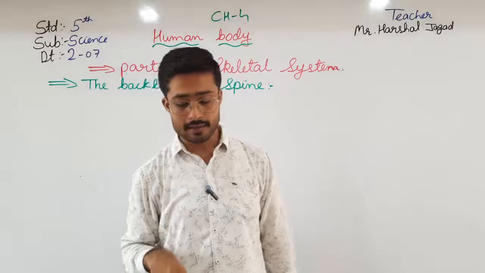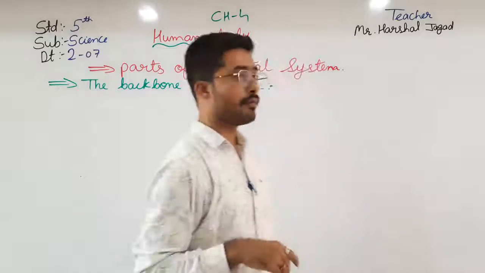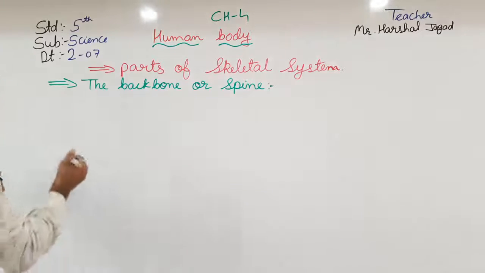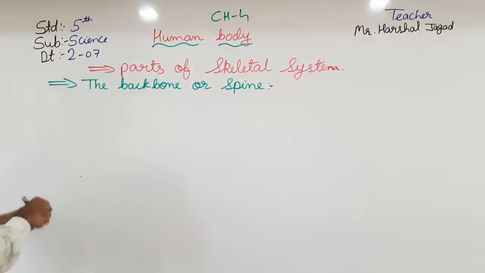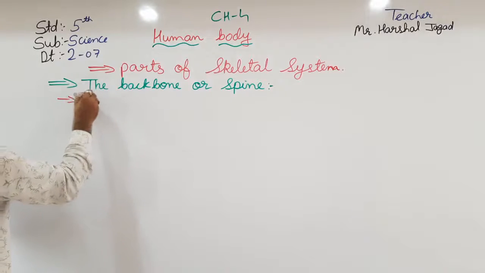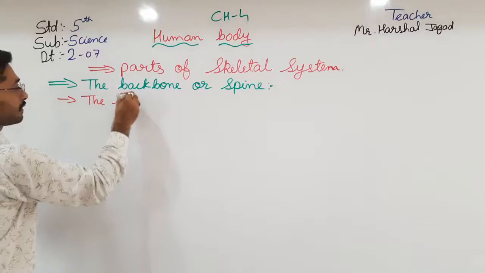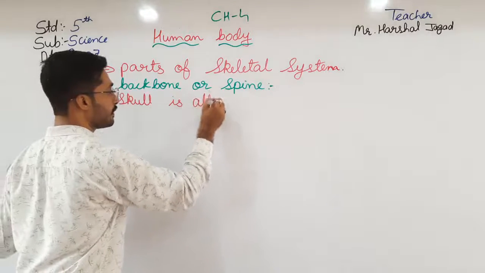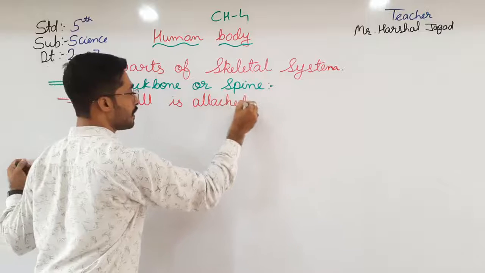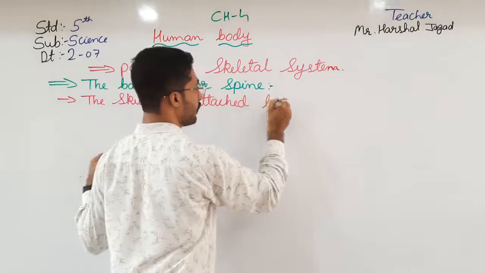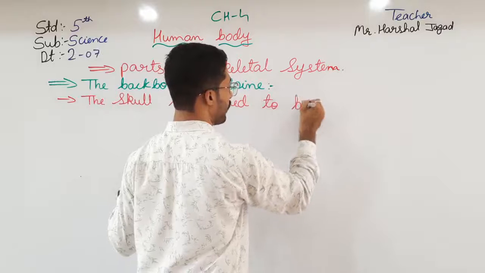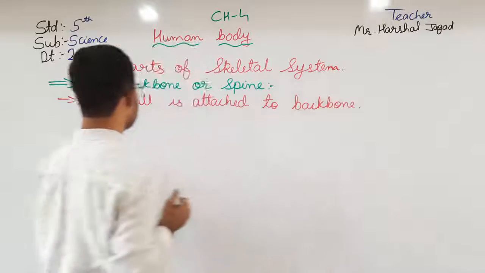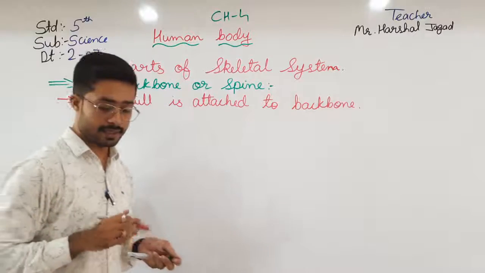Here the skull is attached to the backbone. The skull, which we have studied, is attached to the backbone.